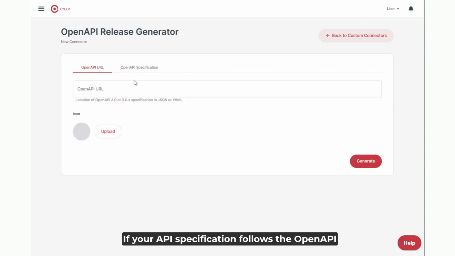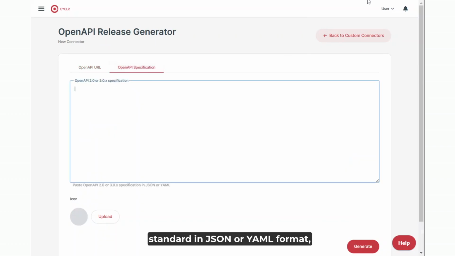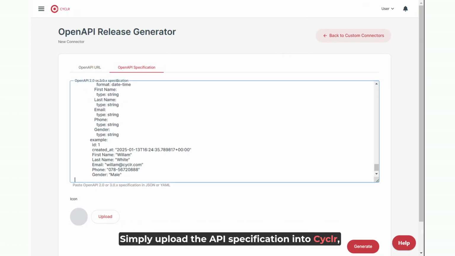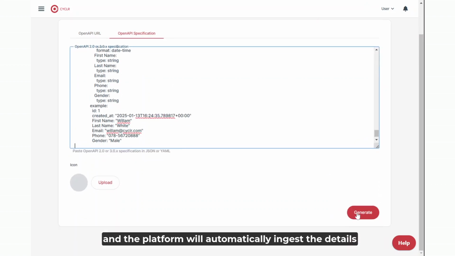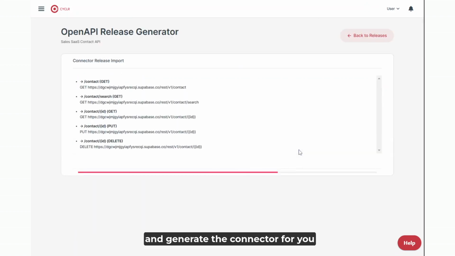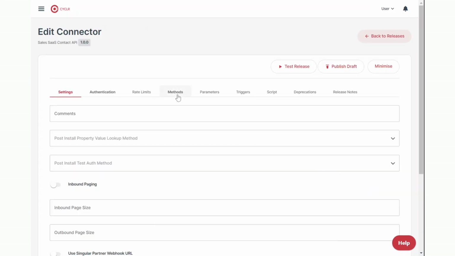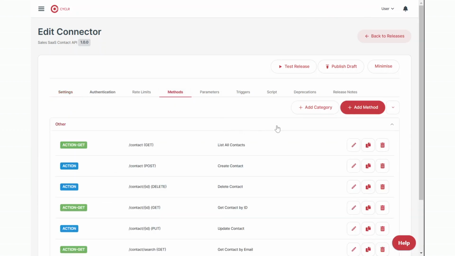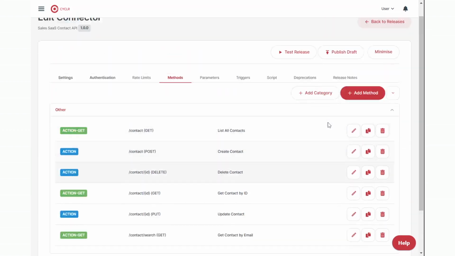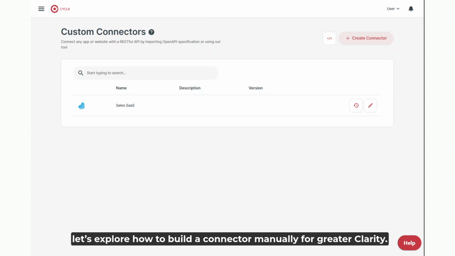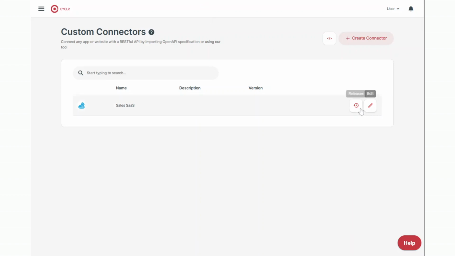If your API specification follows the OpenAPI standard in JSON or YAML format, Cyclr makes the process even easier. Simply upload the API specification into Cyclr, and the platform will automatically ingest the details and generate the connector for you, eliminating the need for any manual setup. For a deeper understanding, let's explore how to build a connector manually for greater clarity.